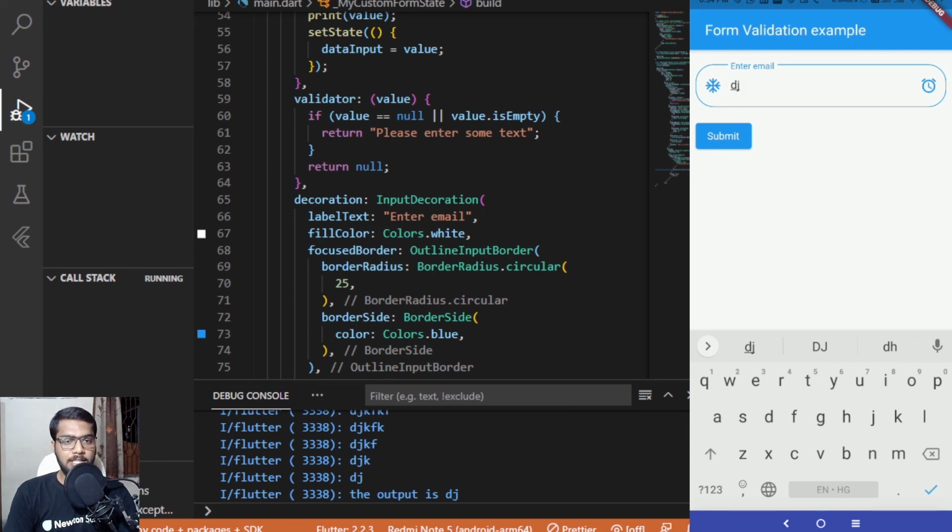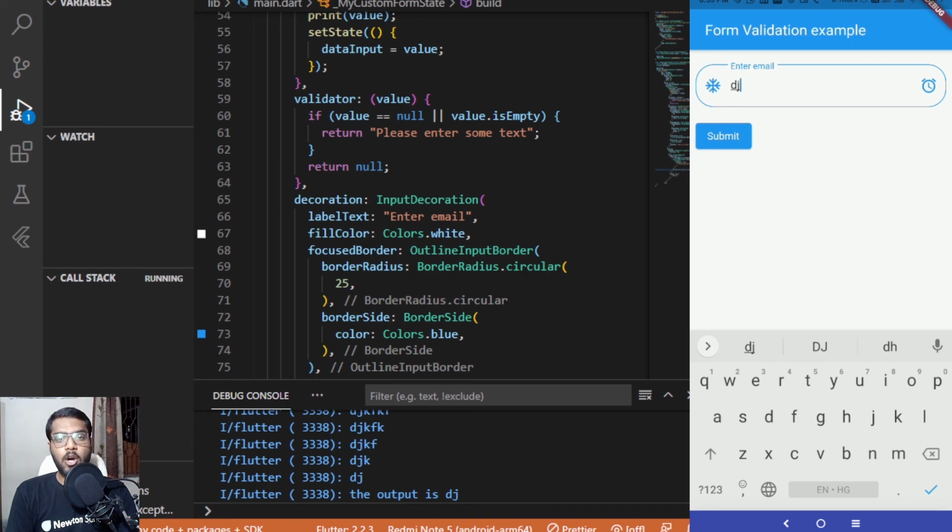I have shown you the basic implementation of how you can add a text form field, how you can style the text form field, change various properties for it, and add various different validators as well according to your need and the purpose of your app. So this was it, whatever I have covered in this video.